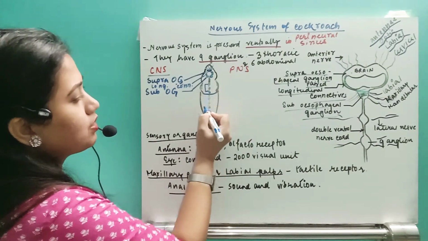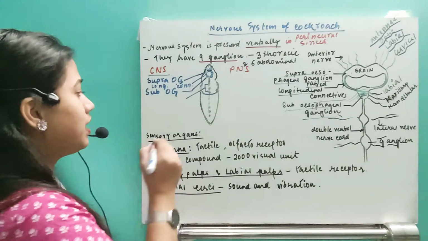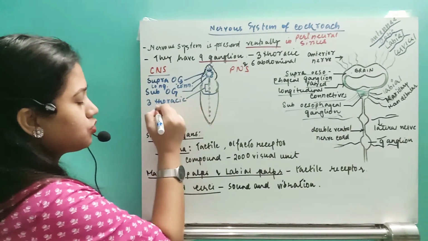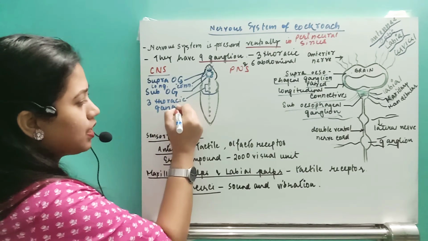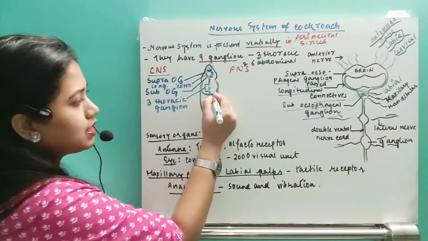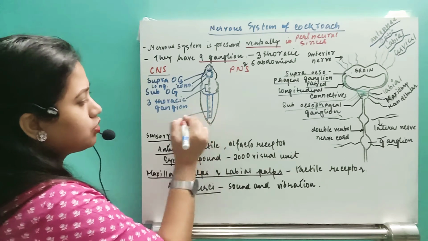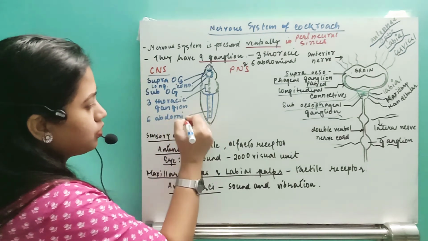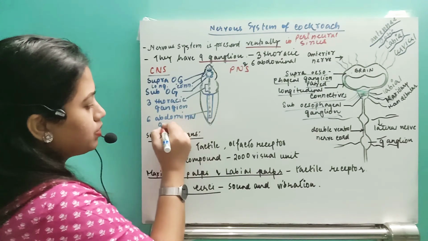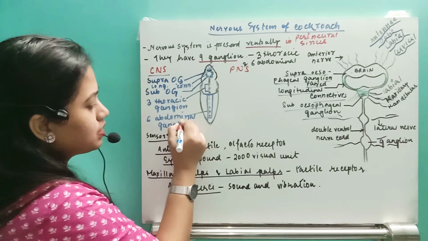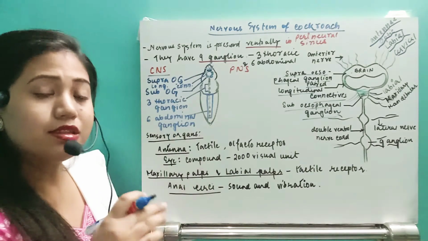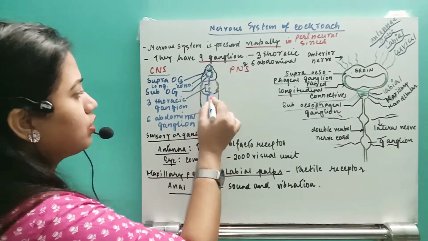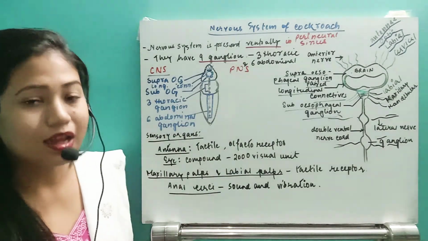Next, in the same central nervous system itself, what is happening in the thorax region? See, in the thorax region, what do they have? They have 3 thoracic ganglia, isn't that so? So they are going to have the 3 thoracic ganglia, and in the abdomen, they are going to have 6 abdominal ganglia. So 6 abdominal ganglia are present in the abdominal 6 segments, and in each thoracic segment they are going to have a thoracic ganglion.